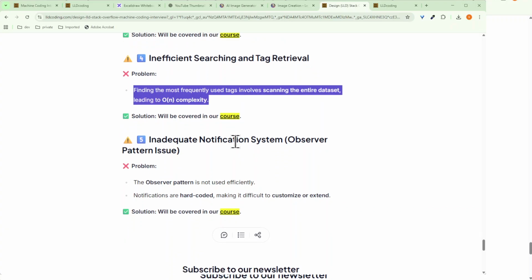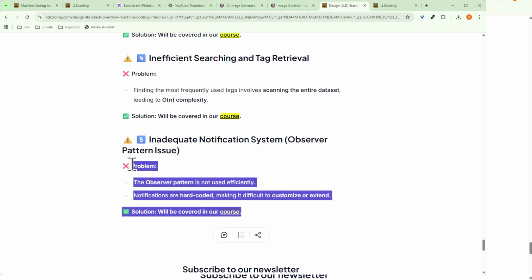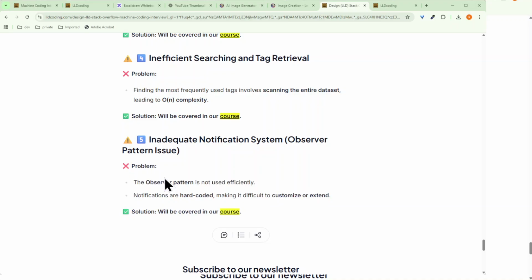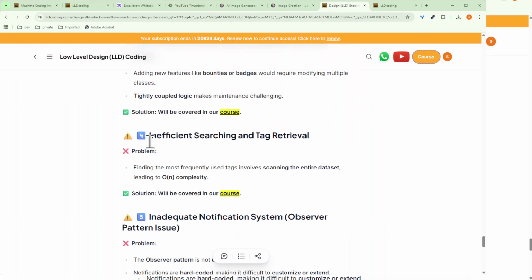Next, the notification system and observer pattern issue. What we are trying to say here is that the observer pattern is not used efficiently. Notifications are hard coded. Again, this depends on whether we are really focusing on the notification section of the code. But the point is valid: the notifications were very hard coded instead of being based on the type of notification. That is one of the other fixes that can be done. But the focus of the entire design was not on this specifically, while the others are really important.